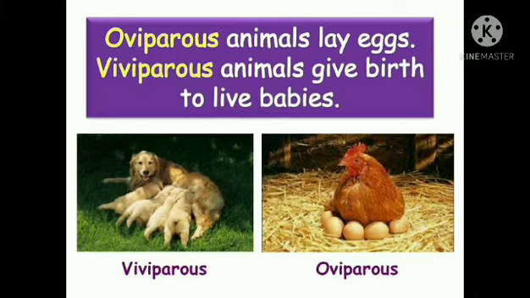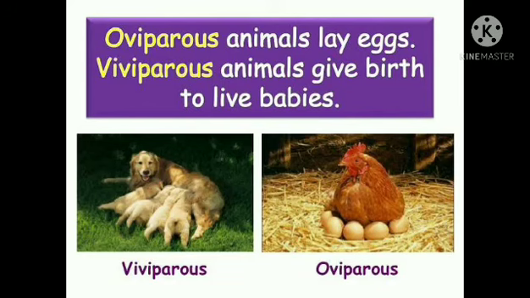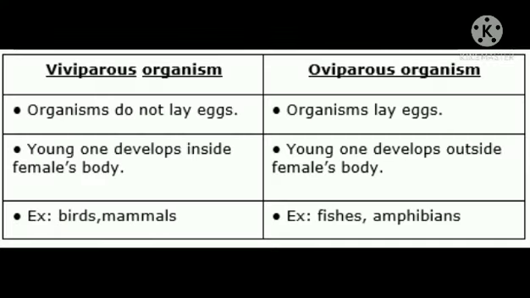Then my dear students, let us know about viviparous and oviparous animals. Viviparous animals are those which give birth to their babies, such as mammals. They are viviparous, they nurse their babies. However, the oviparous are those animals which lay eggs, such as birds, fishes, and reptiles. All are oviparous.